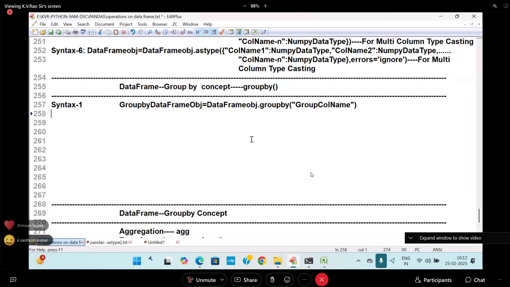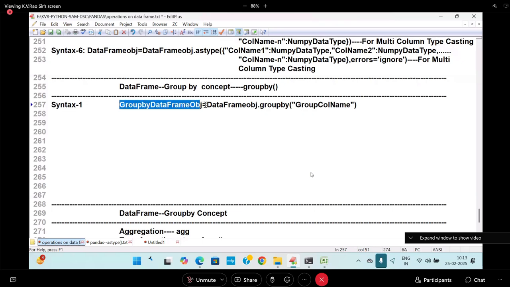When I'm coming back, of course, I don't want to say this word. Let it be believed that I did not speak that word at any time. Data frame group by dot what? Group by of what name? Group by name. Don't write anything, I'm sending it. I'm sending an example also. Data frame object dot group by of group by column name. So whatever the group by is there, it is going to come.